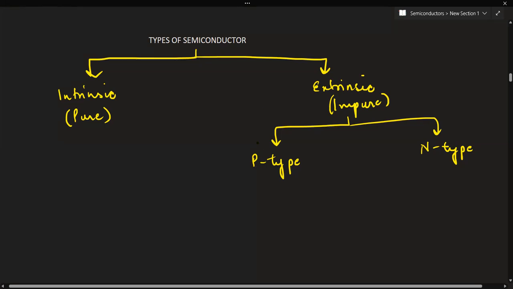Before beginning, we'll be dealing with these one by one: intrinsic, then p-type, then n-type. Before that, you have to understand one concept regarding electron and hole. This will be utilized everywhere. Let's take the example of a silicon atom. It has 4 valence electrons. If I draw the arrangement of a silicon atom bonded to other silicon atoms, it will be like this. Just make a note and write it later.